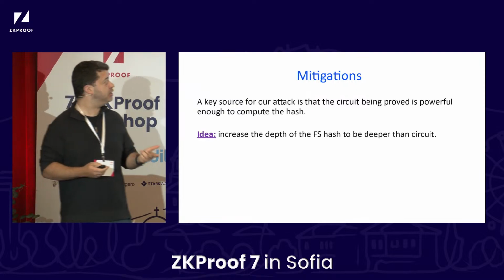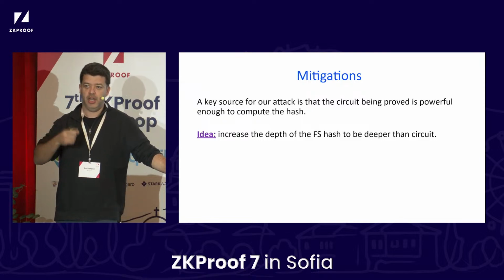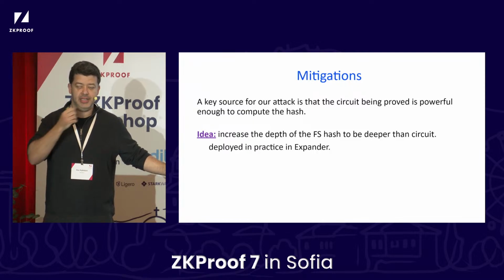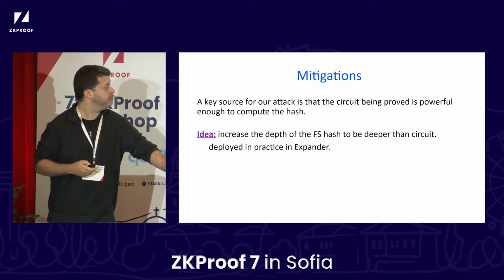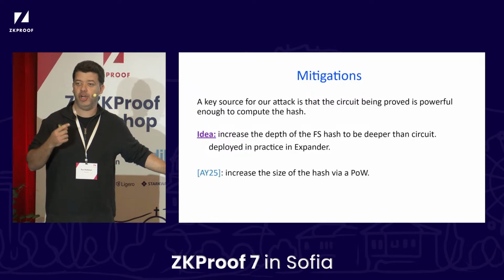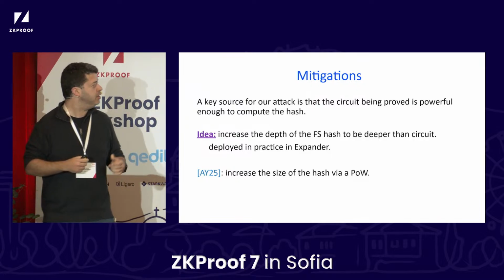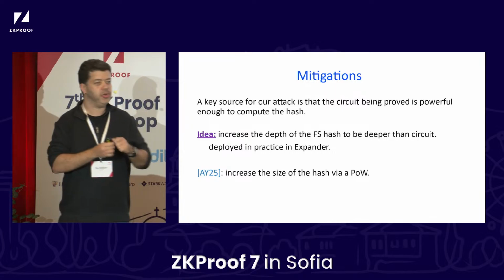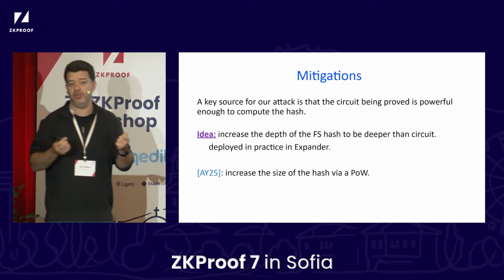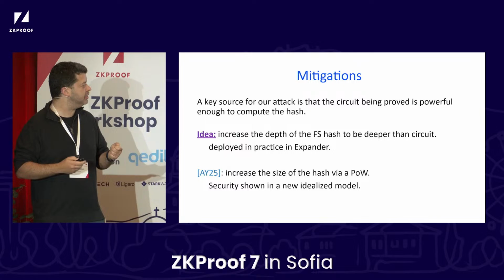So the mitigation that we suggested in the paper is to increase the depth of the Fiat-Shamir hash function to be larger than the depth of the circuit being proved. And this is the fix that's used by Expander. A second proposal is from this really interesting new work by Gal Arnon and Elon, and Elon will talk about it immediately after me. They're increasing the size of the hash function, and to make it actually work, they're using a really cool proof of work idea. Elon will tell you more about it, and we'll discuss it.